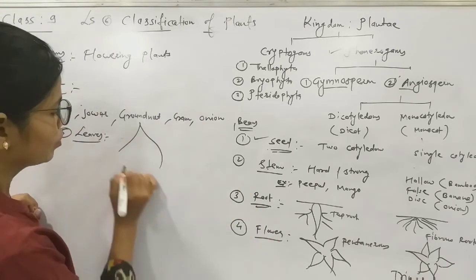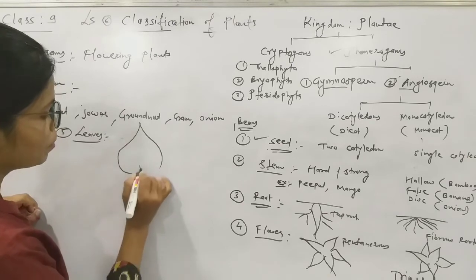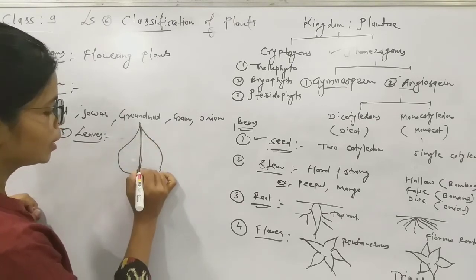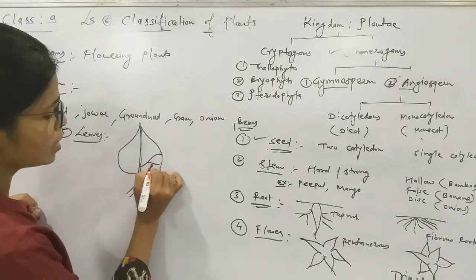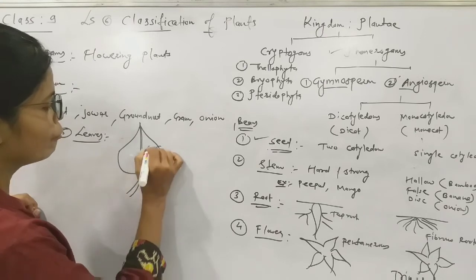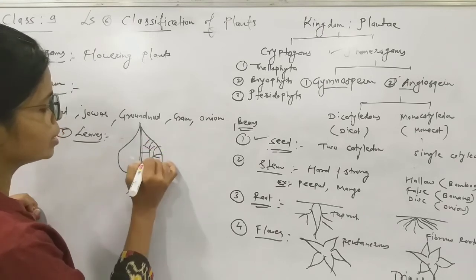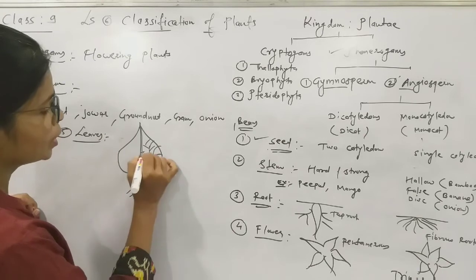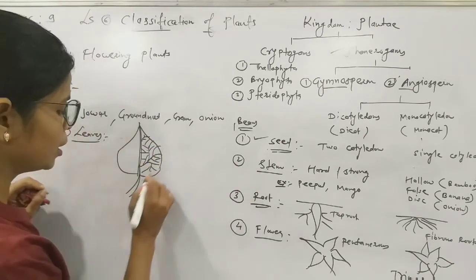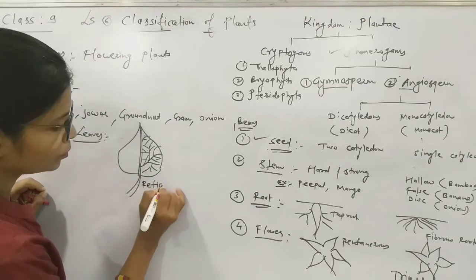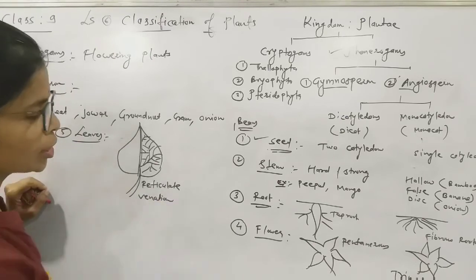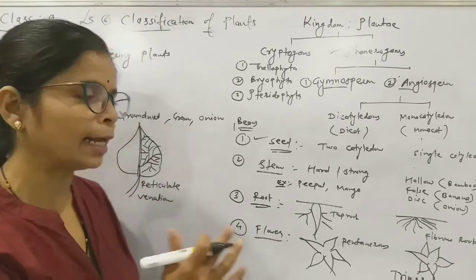You might have seen the peepal leaf. The midvein is there, then veins and subveins, again small veins, subveins, and it forms a network of veins, जाळी बनते veins ची, so it is called reticulate venation, and the leaves are quite large.